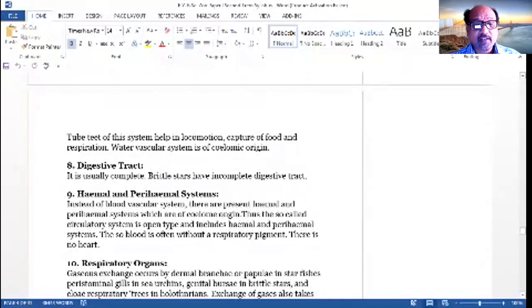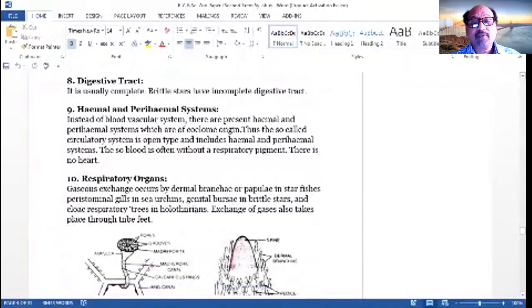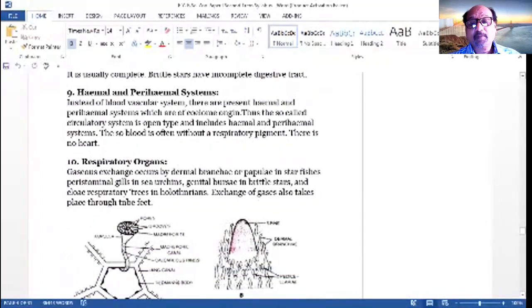The hemal and the perihemal systems constitute the blood vascular system. There is the presence of hemal and perihemal systems, which are of coelomic origin. Thus, the so-called circulatory system is the open type and includes the hemal and the perihemal systems. Blood is often without respiratory pigment.